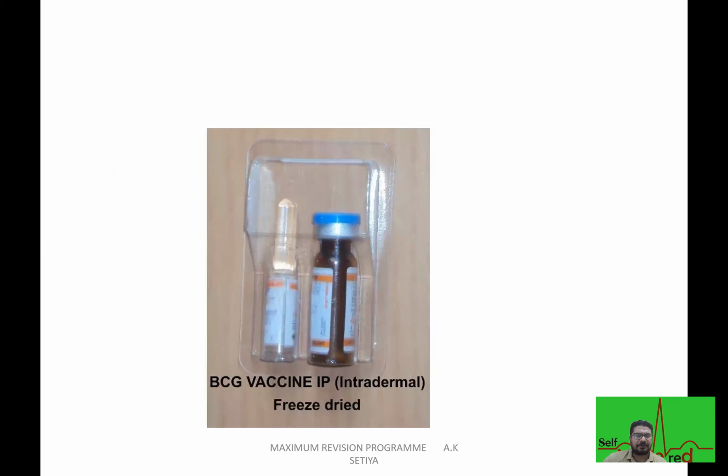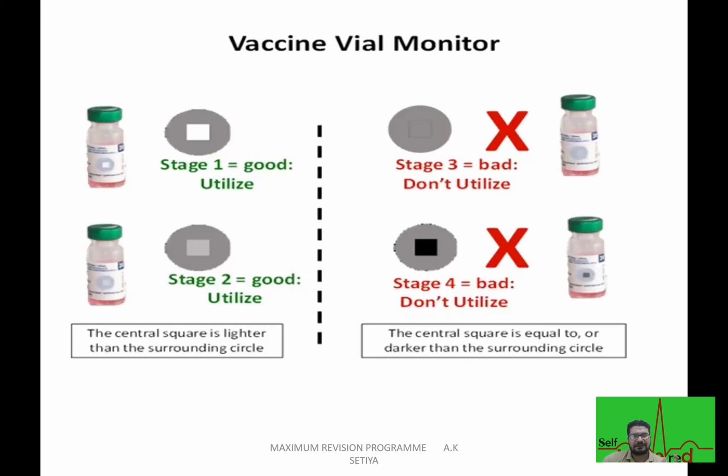Then this is your intradermal freeze-dried BCG vaccine. This is what we call vaccine vial monitor. You can see if the color is lighter, we can use this. If the color turns darker or stays the same color, then this vaccine is no more effective, so it's time to discard this vaccine. Color is lighter, use it. Darker or equal, throw it away.